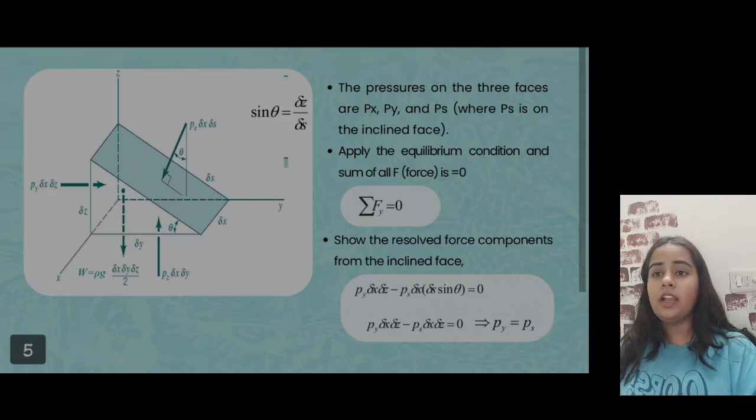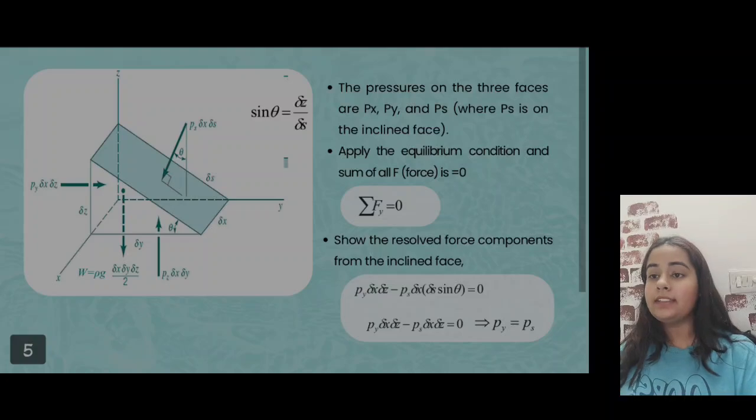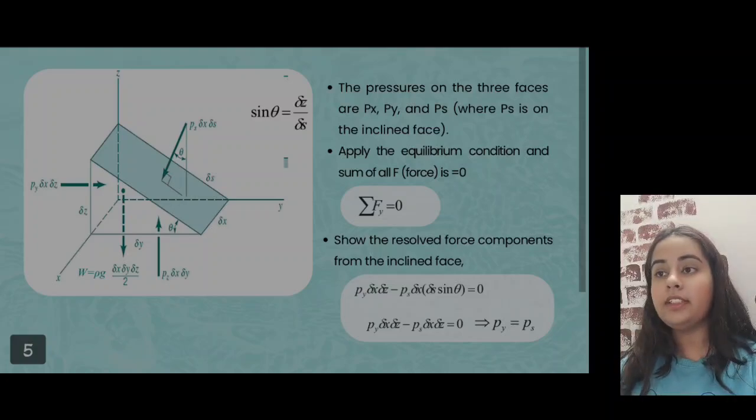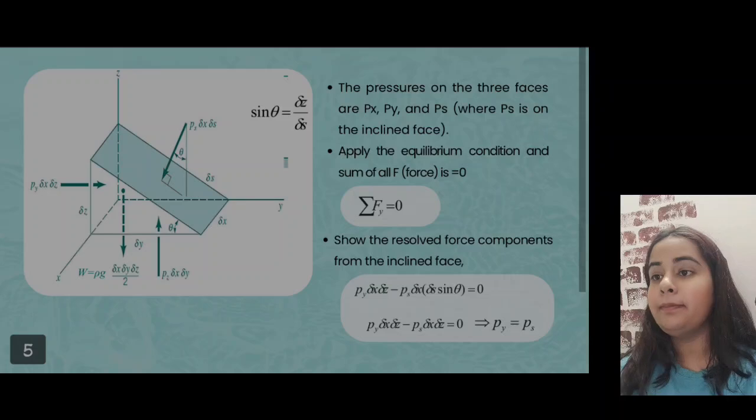For the geometry of the wedge, we know that sine theta is equal to delta z by delta s, so delta s sine theta is equal to delta z. Substituting this, we get py delta x delta z minus ps delta x delta z is equal to 0. Now we divide by delta z and delta x, so we get py is equal to ps.